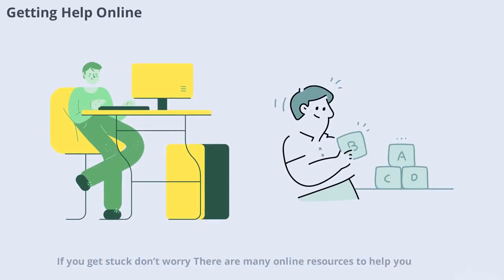If you get stuck, don't worry, there are many online resources to help you. Websites, forums, and videos can answer your questions and show examples. Learning to search for help is a key skill for every programmer. You're never alone on your coding journey.